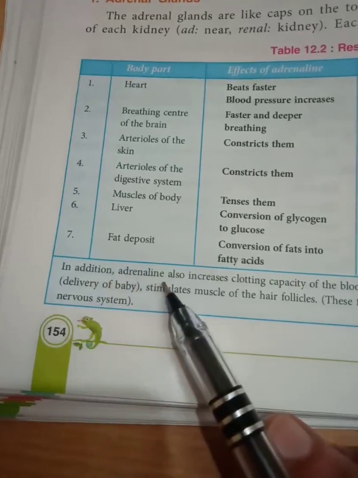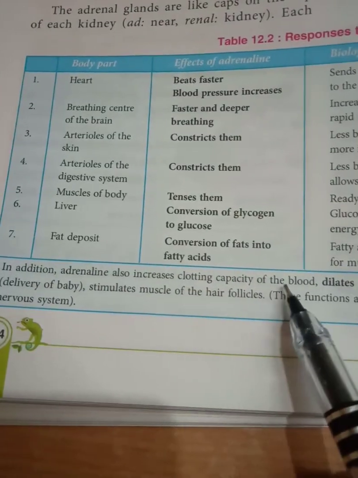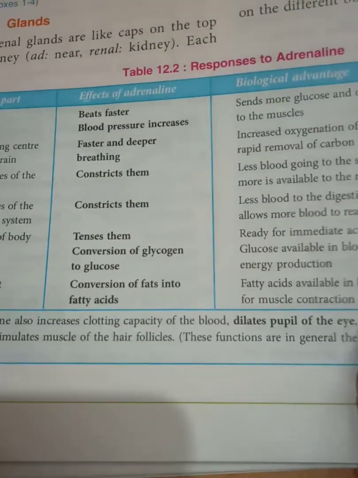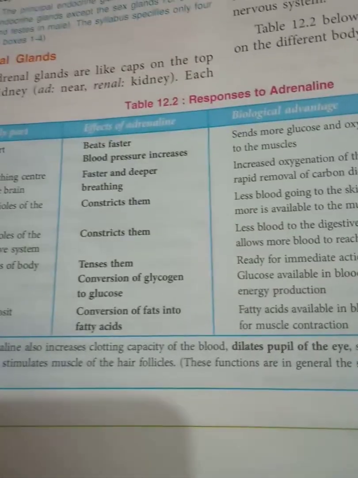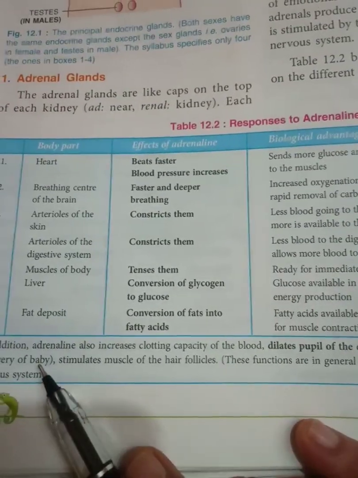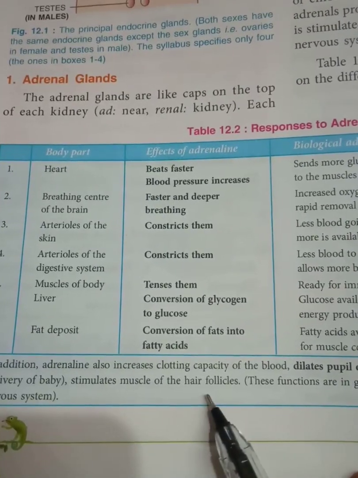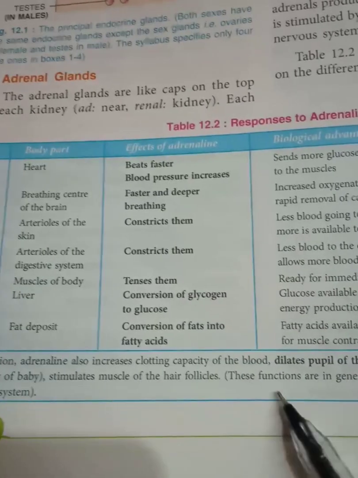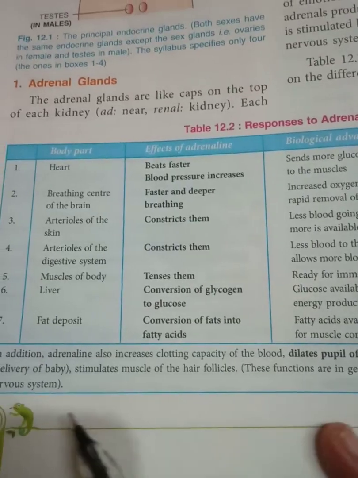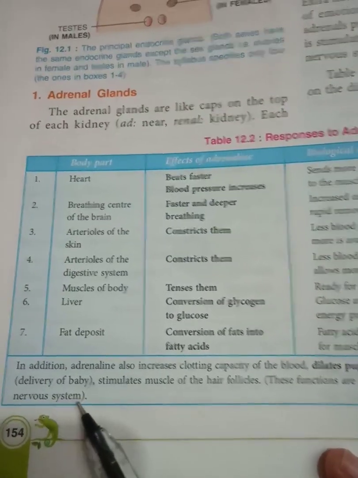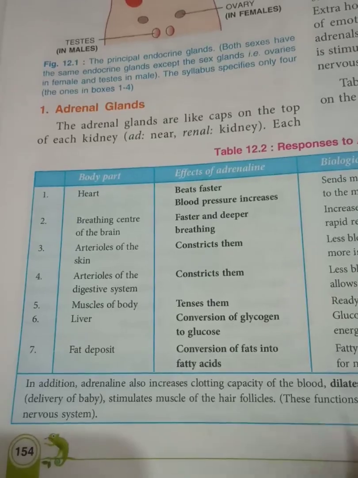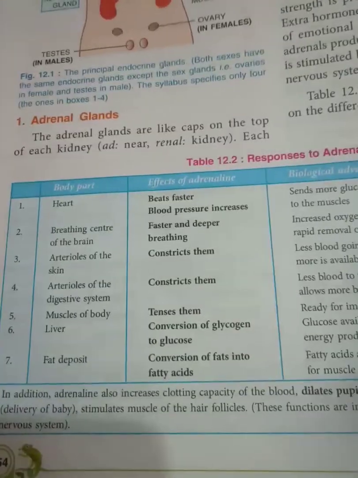In addition, adrenaline also increases clotting capacity of blood, dilates the pupil of the eye, stimulates uterine contraction during labor, that is delivery of the baby, and stimulates muscle of the hair follicle. These functions are in general the same as the sympathetic autonomic nervous system we have done. So these are the effects.